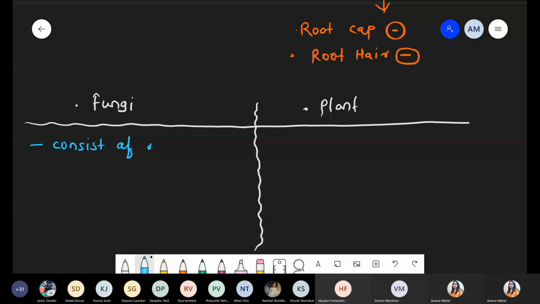And now what happened? Such type of mycelium, they can absorb water as well as mineral. So easily they can absorb water plus mineral. So that's why in case of this plant, root hair is totally absent.